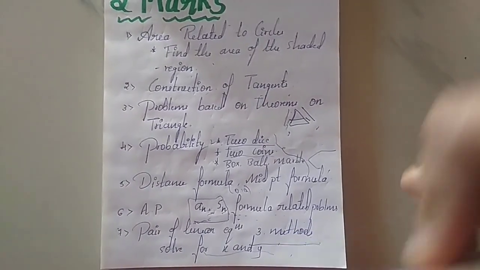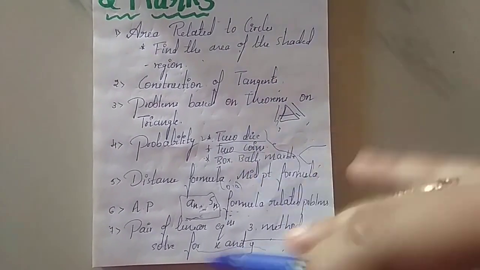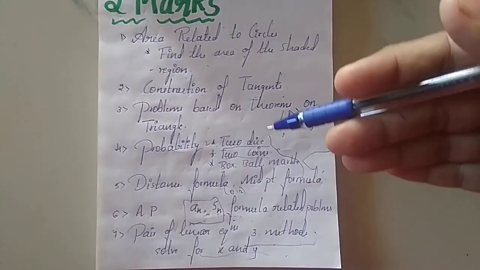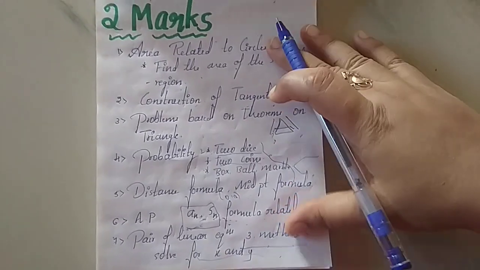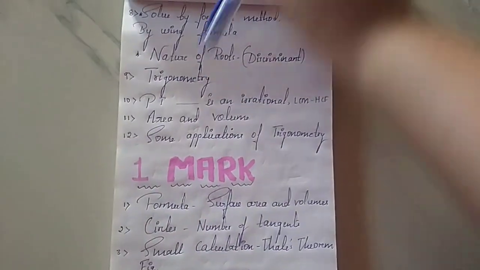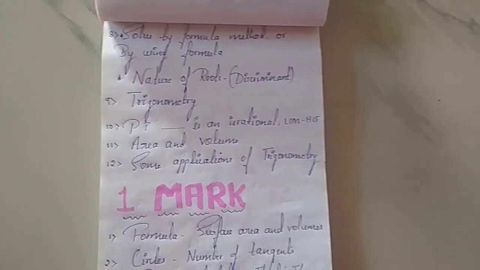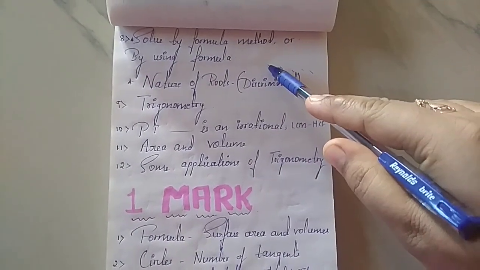So this time they may give it, isn't it? So for that sake, you have to be prepared with the three methods, that is substitution method, elimination method, and cross multiplication method. Okay, so the next thing is solve by the formula method, or by using the formula. That is nothing but the chapter quadratic equation.